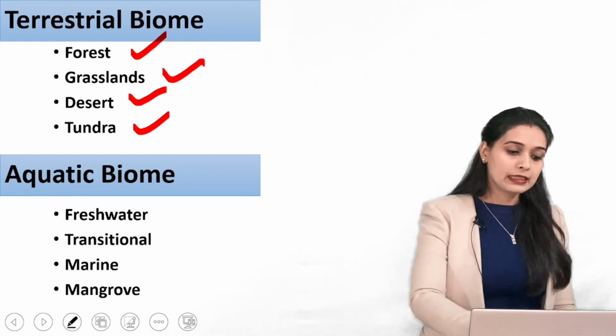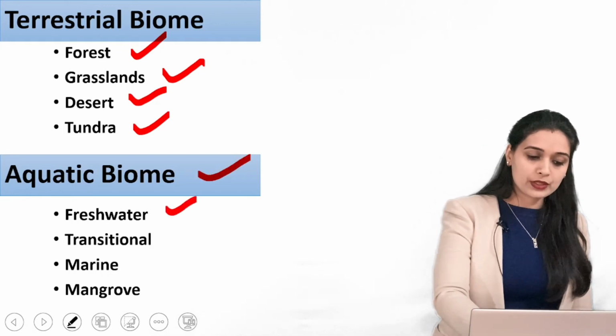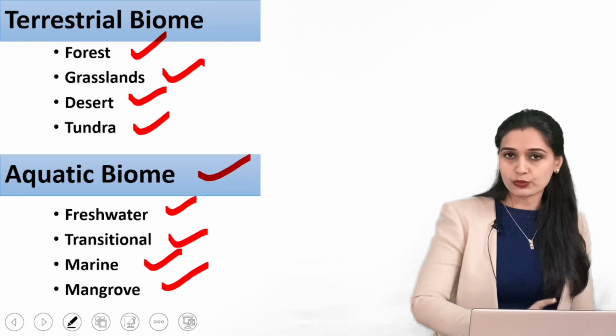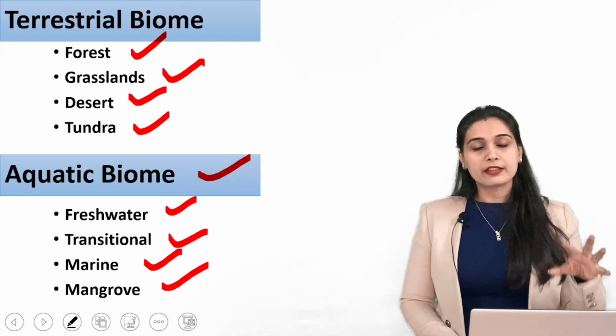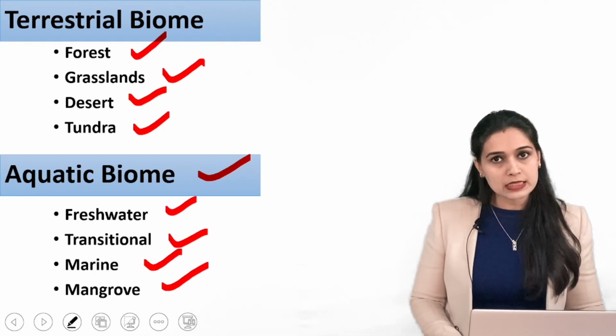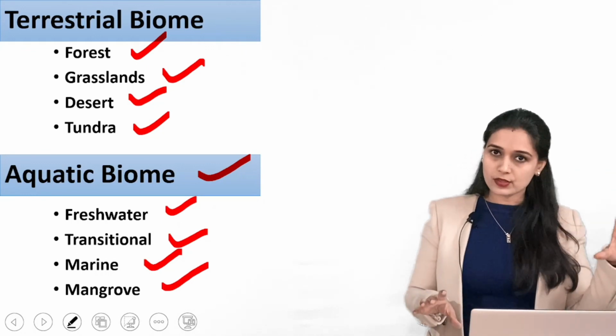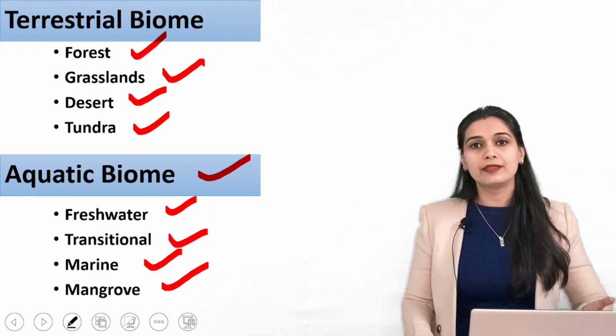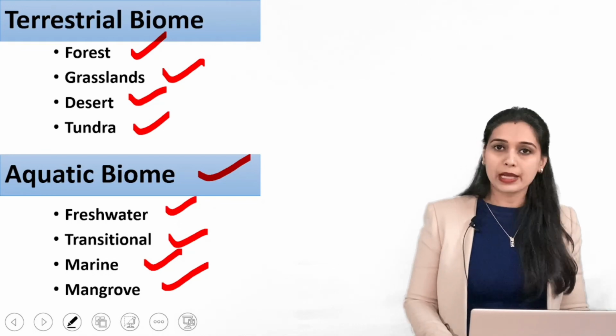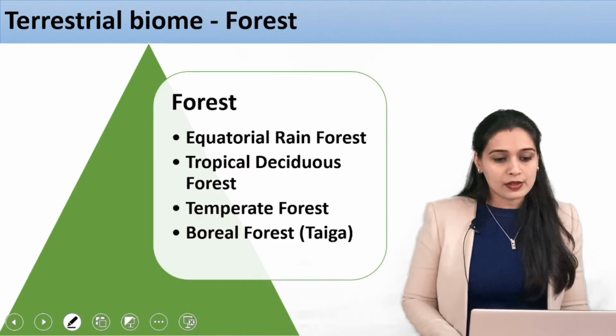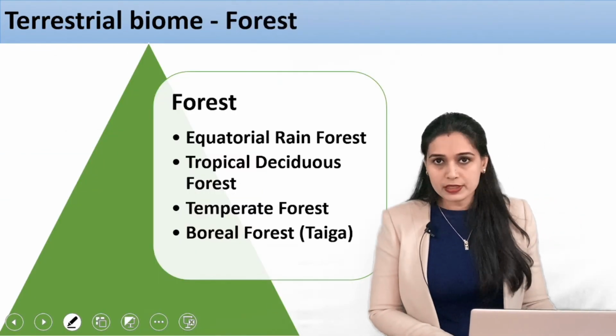Fine. Then there are aquatic biomes. You have freshwater, transitional, marine and mangrove. So these are the different types of biomes. We have studied there is terrestrial and aquatic. In terrestrial only, we have certain different types of biomes. Alright, so first we'll study the forest.